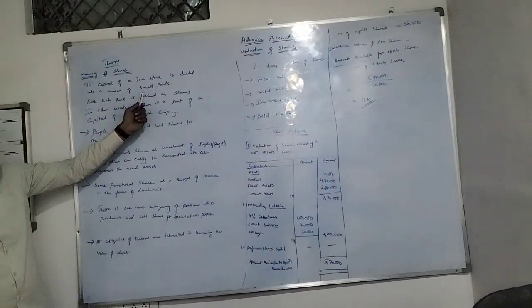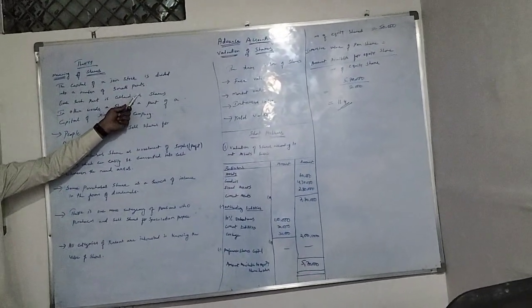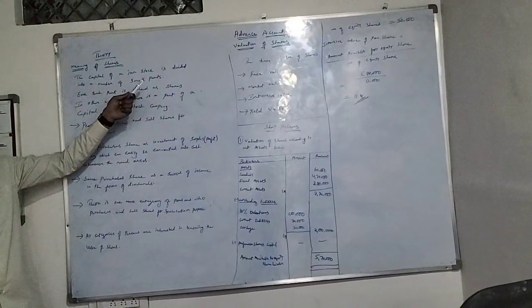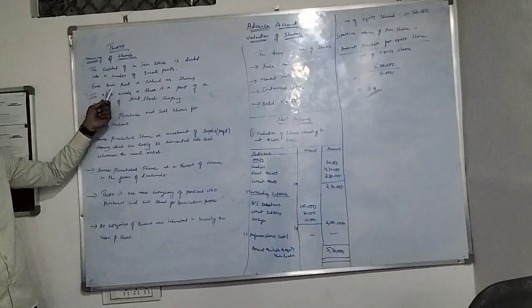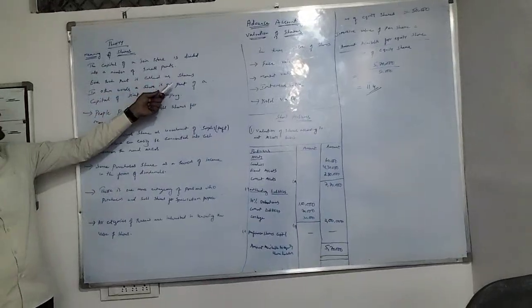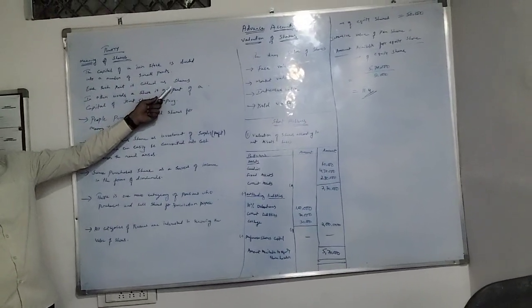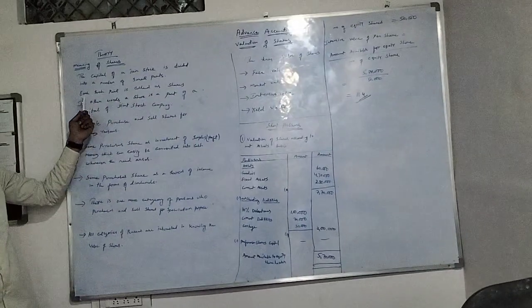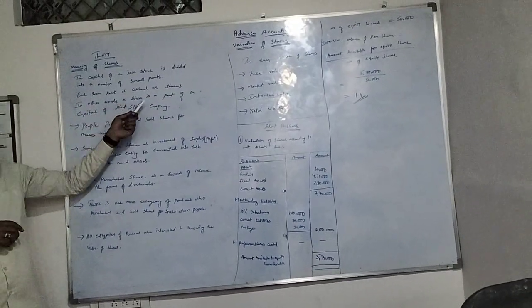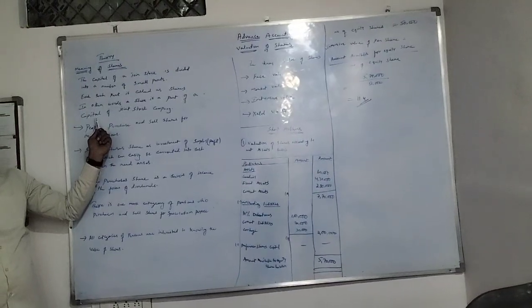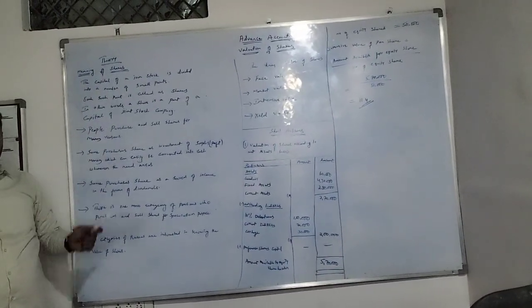into a number of small parts. Number of small parts means we have a capital. That capital is going to be divided into a number of parts. Each such part is called a share. So such parts are there, no? Each such part is called a share. In other words, the share is a part of capital. In other words, a share is a part of the capital of a joint stock company.